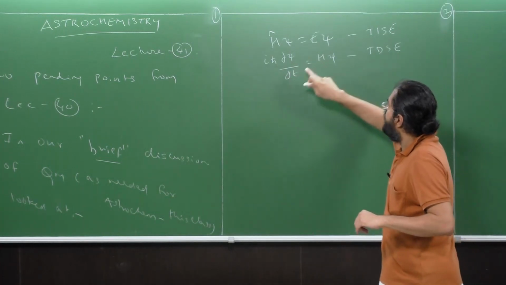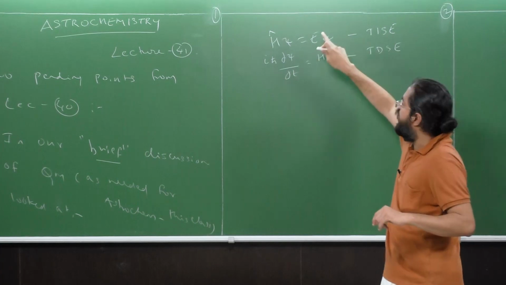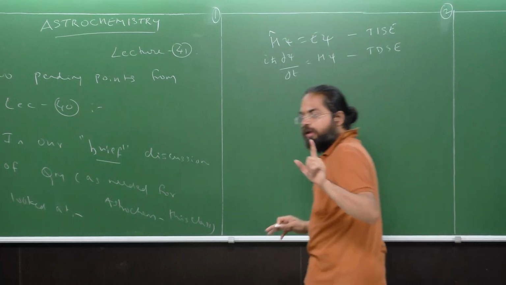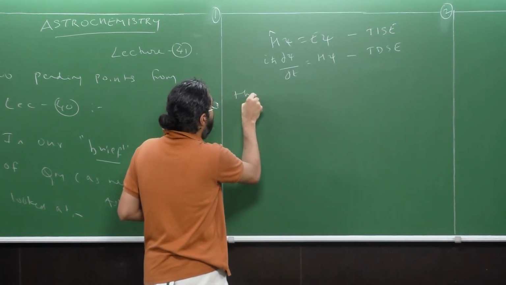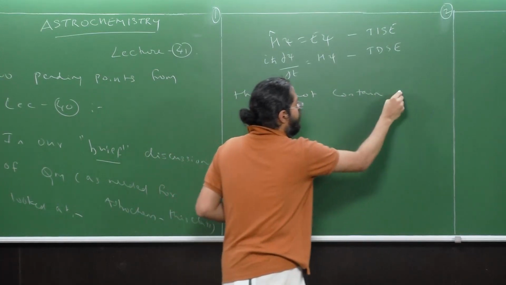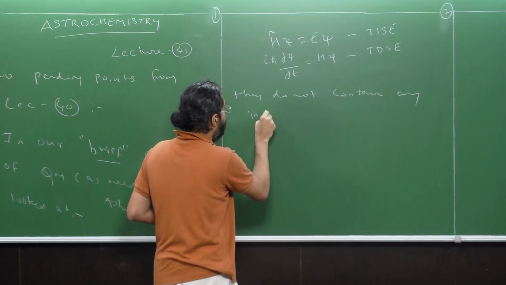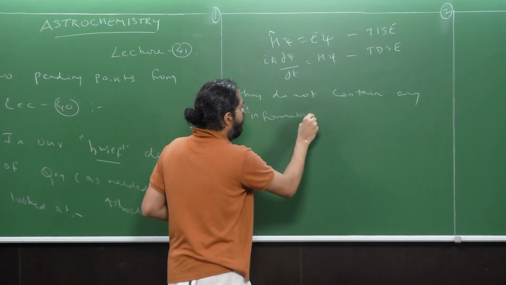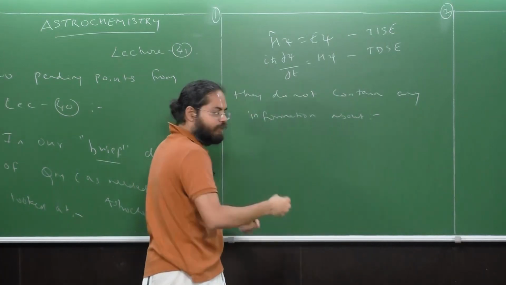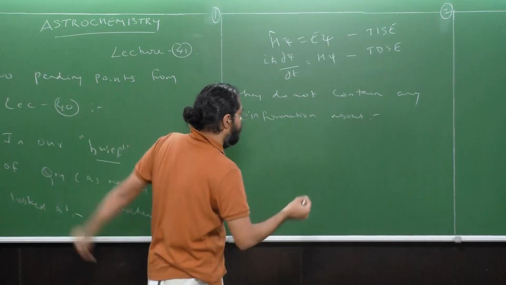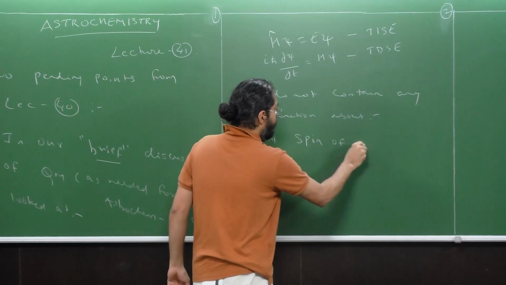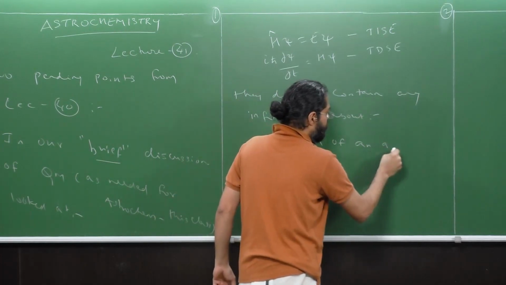Now, i h bar dou psi by dt equals H psi and H psi equals E psi are the TDSE and TISE respectively. But note that they do not contain any information about two very important aspects in physics and chemistry and also astrochemistry: therefore, the spin of an atomic system or a molecular system,